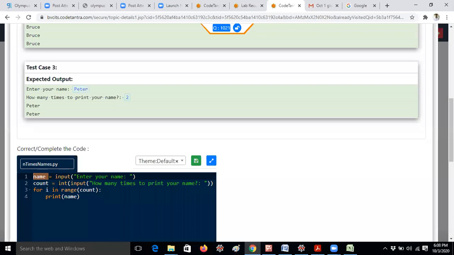That means here it is an integer. That's why I'm taking input for how many times you want to print your name. So I am giving the question mark like this. For i in range of count, print of name. That's all. This is a very easy program.